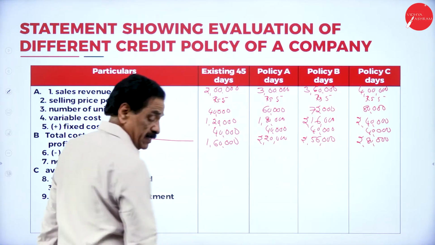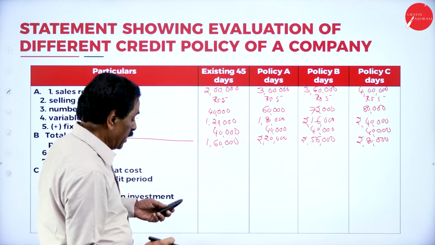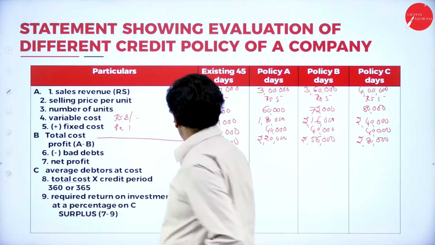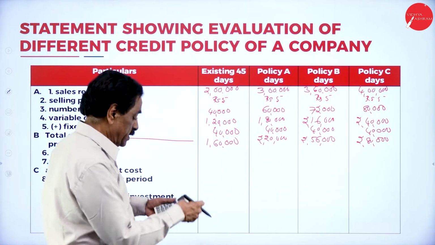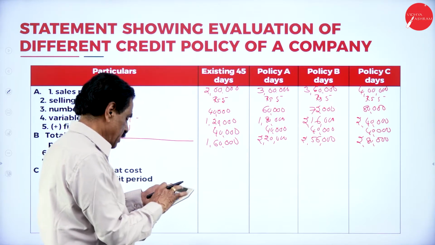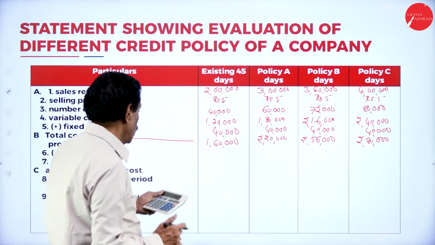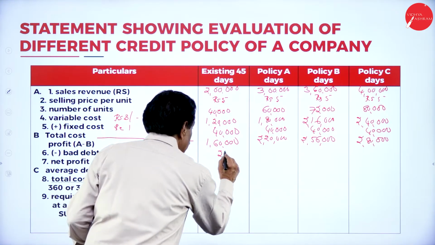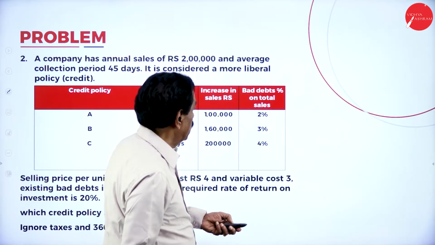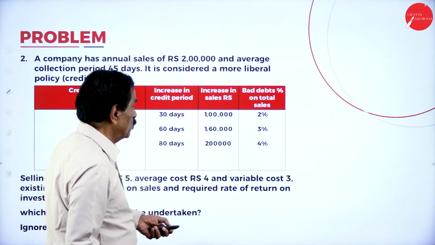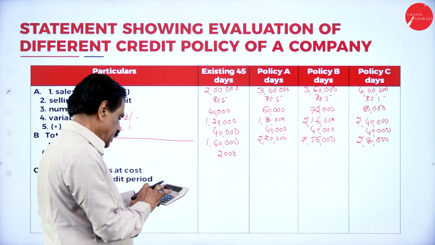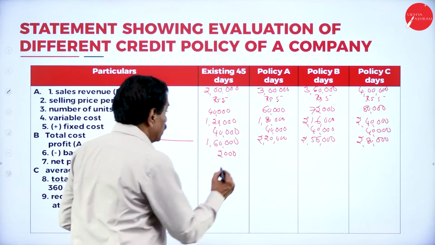So bad debt existing on 2 lakh, what's your percentage? Considered to be bad debt 1%. On the 2 lakh, you got 1%. 2 lakh into 1 divided by 100, 2,000. Then on 3 lakh, what's the percentage? A 2%. 3 lakh into 2 divided by 100, 6,000.